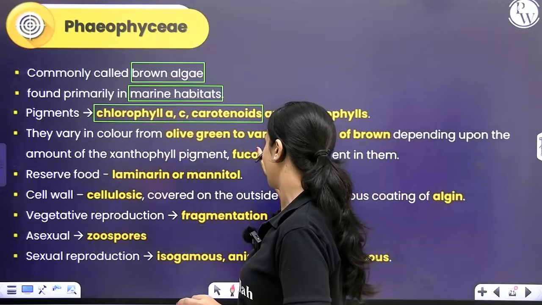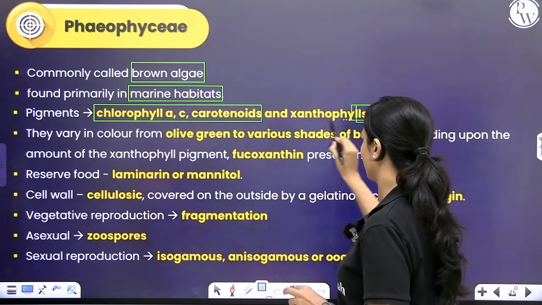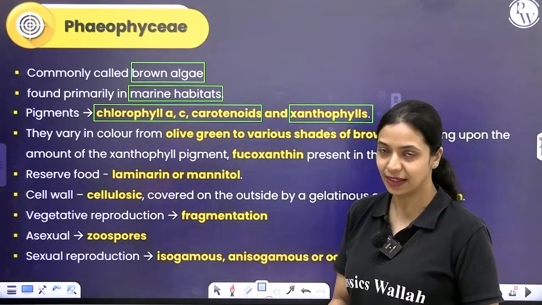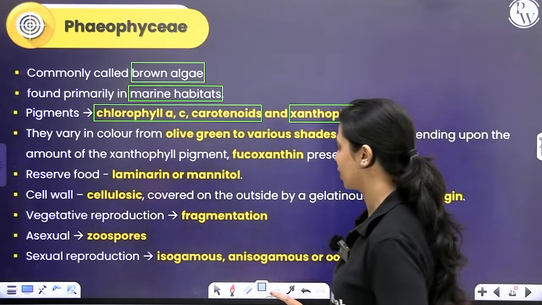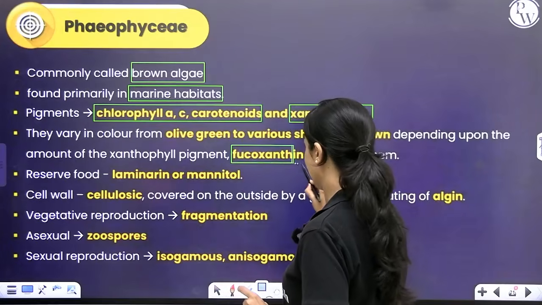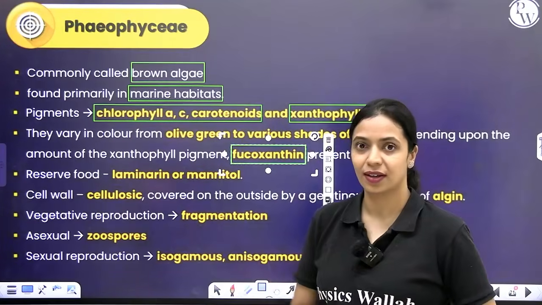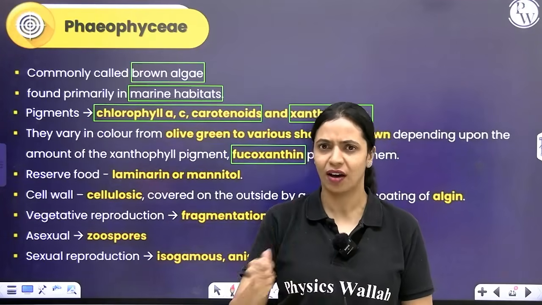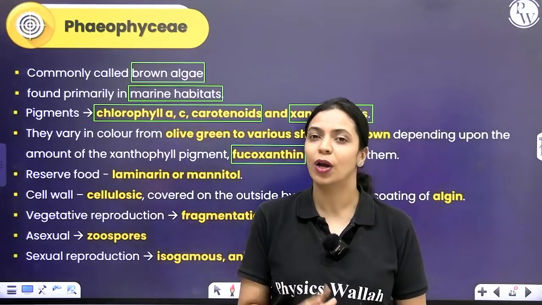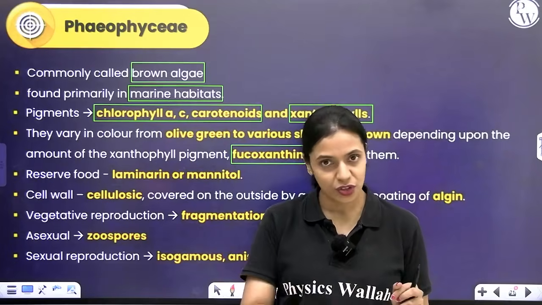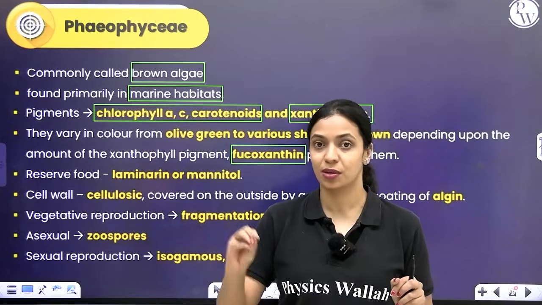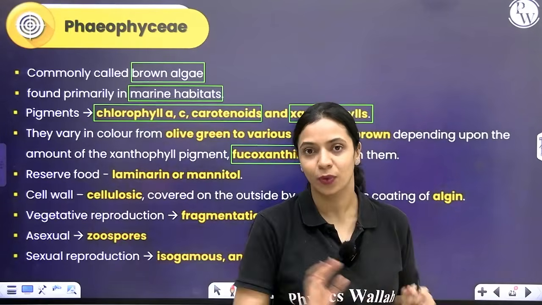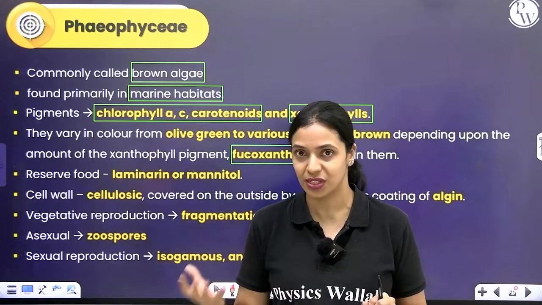Along with that, it has some carotenoids as well and xanthophylls. There is one specific type of xanthophyll called fucoxanthin that will give it the characteristic brown color. Okay, so this fucoxanthin is a type of xanthophyll. Now, just because you call them brown algae doesn't necessarily mean they will always have to be dark brown color. The color of brown algae can vary. There are various shades of brown, and also sometimes they can just appear olive green. The reason for the change in shades of brown in brown algae is the amount of fucoxanthin present.